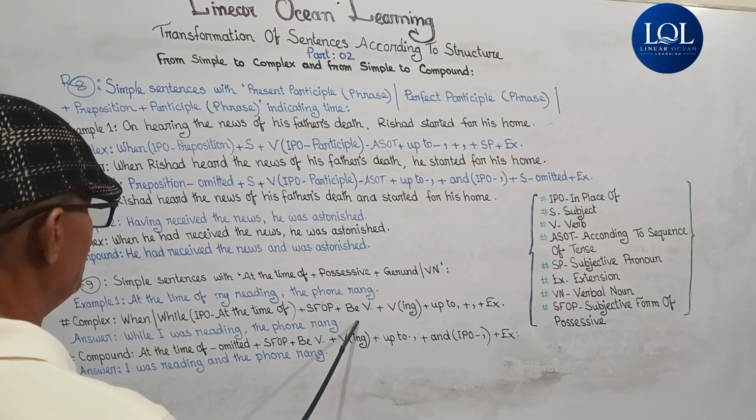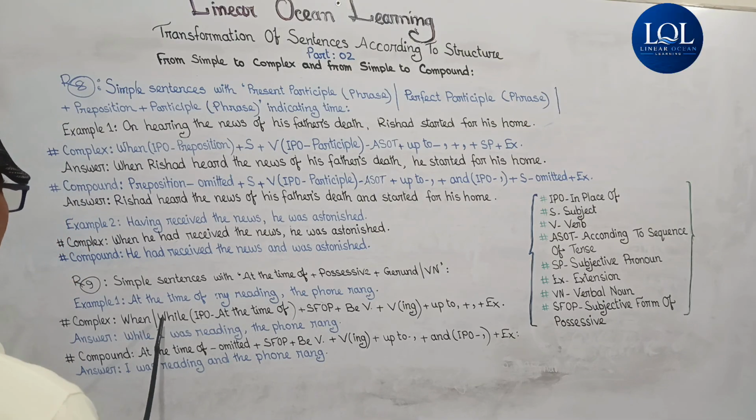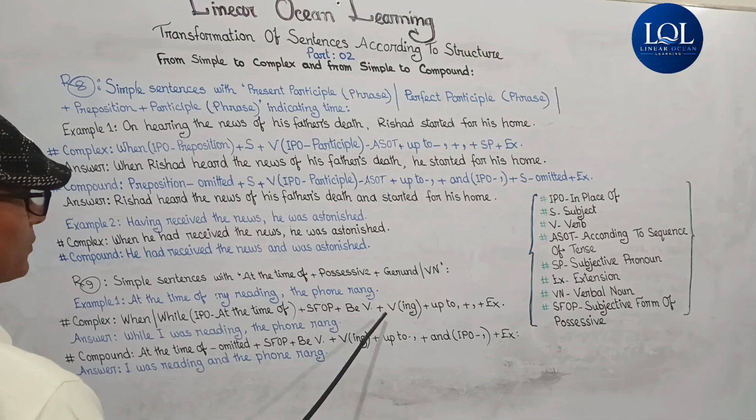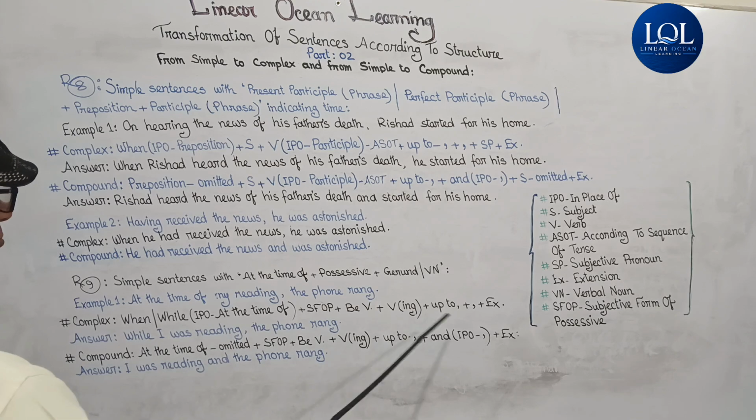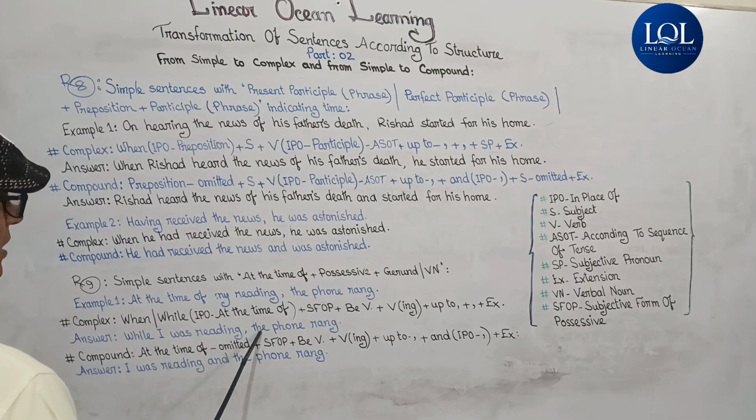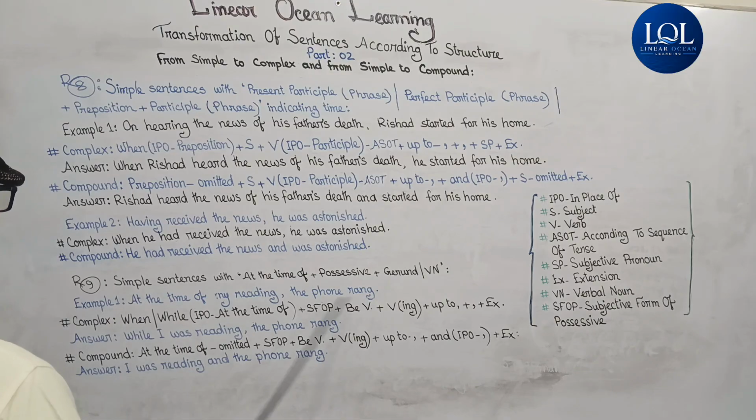BV. So long as it is in the past indefinite tense and the subject is I, then it will be was plus verb ing. Here verb ing is reading, so it will be reading, plus up to the comma, there is the reading only. Then extension: here the phone rang is the extension of this whole sentence. So the answer will be, if we follow the structure, while I was reading, comma, the phone rang.